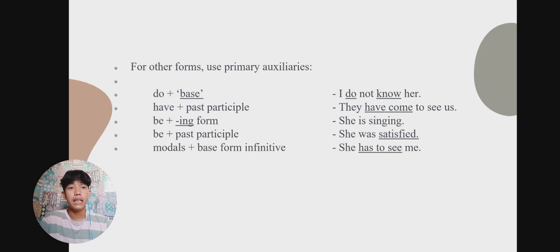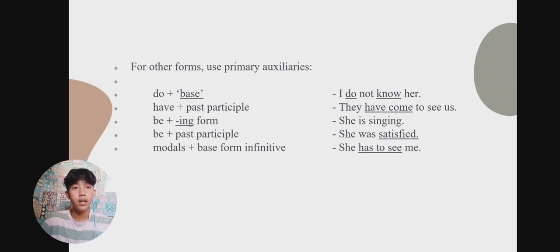Then be plus past participle, we have an example here: she was satisfied. So the was is the be, and the satisfied is the past participle, which has ed at the end of the word satisfied.